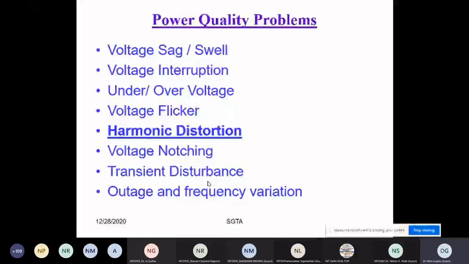If you think about 50, then in multiples of that you can find the other components. Those other components are known as the harmonics, and the distortions in the waveform, in the magnitude variation, are due to the harmonic current or harmonic voltage.